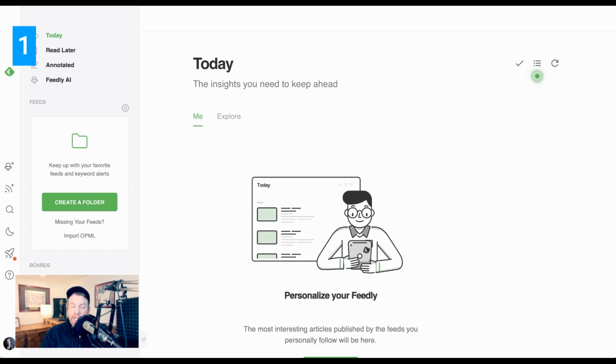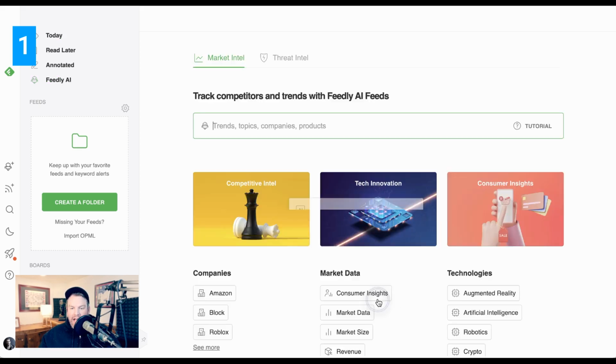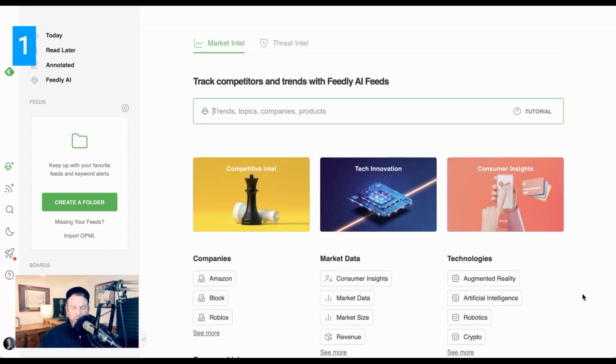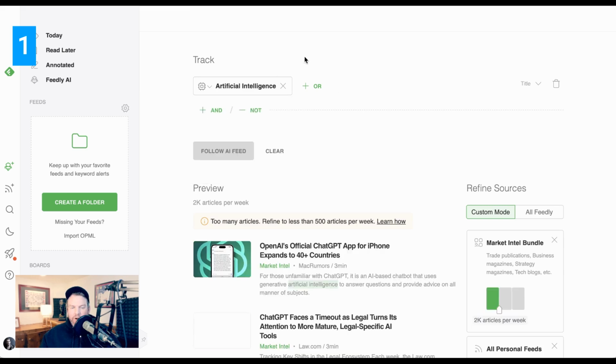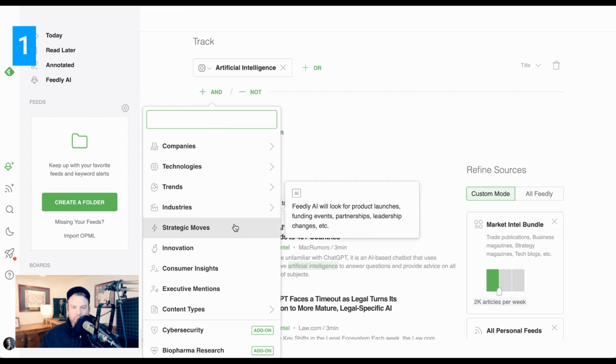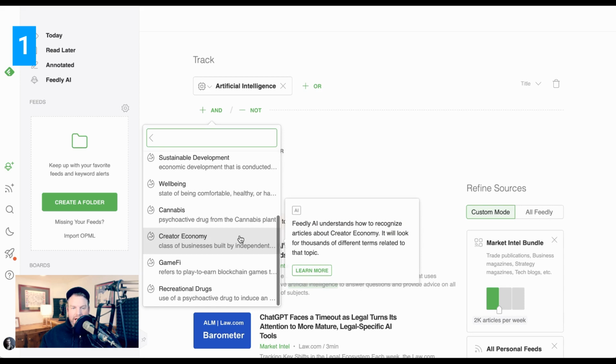The content that I create about AI and other topics is all usually based around the most important news and discussions. So one of the things that I use AI for is to help me keep track of the news. What you're seeing right now is a service called Feedly, which has just introduced a new feature called Feedly AI. So if you go to Feedly AI, you can create a feed that is customized for exactly whatever it is that you're interested in tracking.